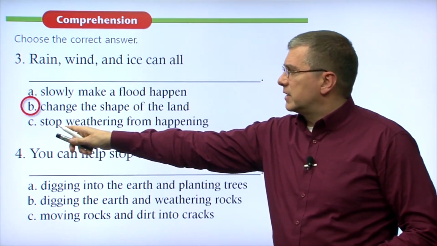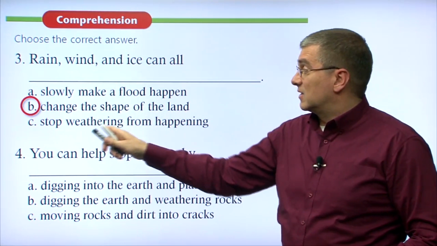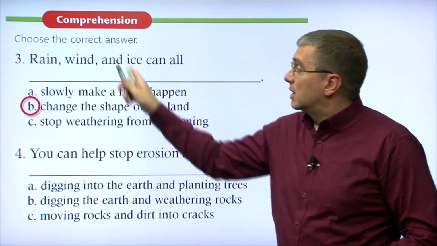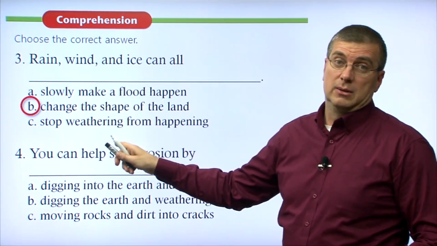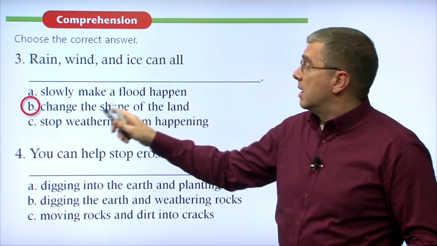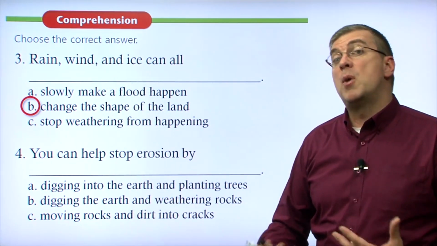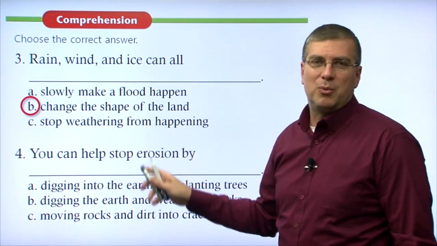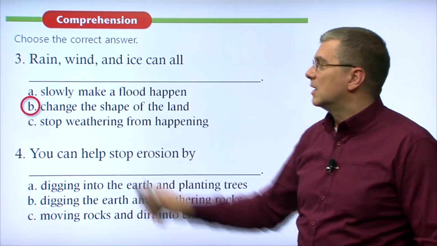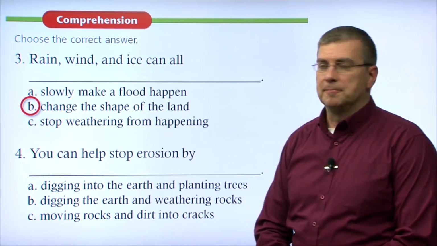But number C, let's just take a look at that. These things can stop weathering? Doesn't make sense, because these things are part of weathering. Okay, so that wouldn't make sense. Rain, wind, and ice are parts of weathering. They are components of weathering, so they don't stop weathering from happening. That wouldn't make sense. Our right answer is B.